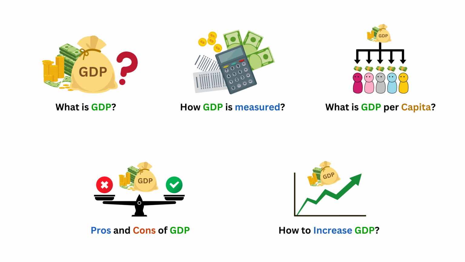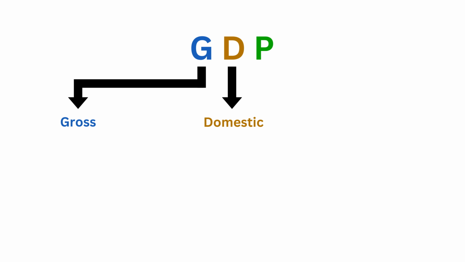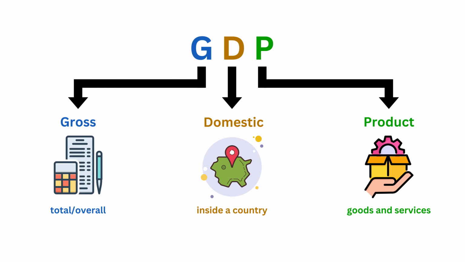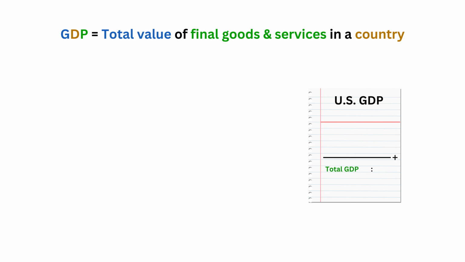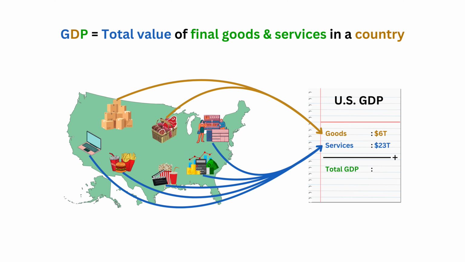So let's get started. Section 1. What is GDP? The word GDP stands for Gross Domestic Product. Gross means total or overall. Domestic means it happens within a country's border, and product means goods and services. So GDP is the total value of final goods and services produced within a country in a specific time period, usually a quarter or a year.